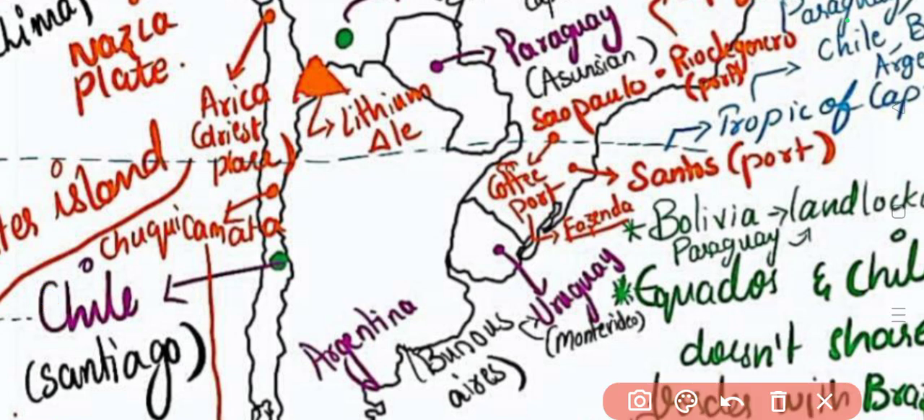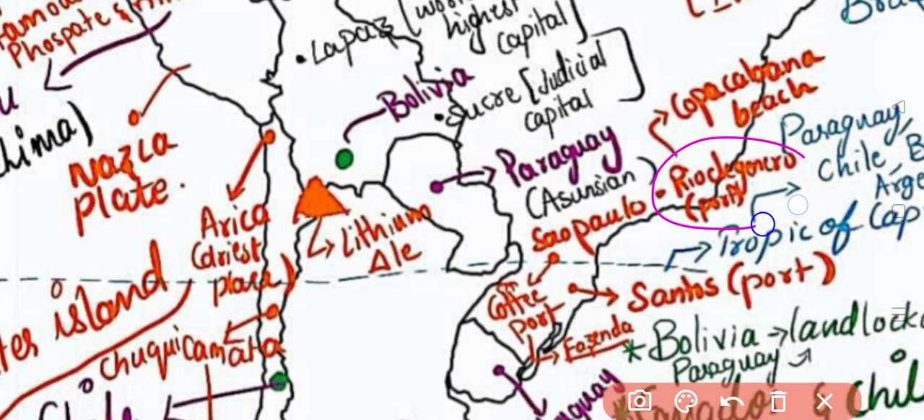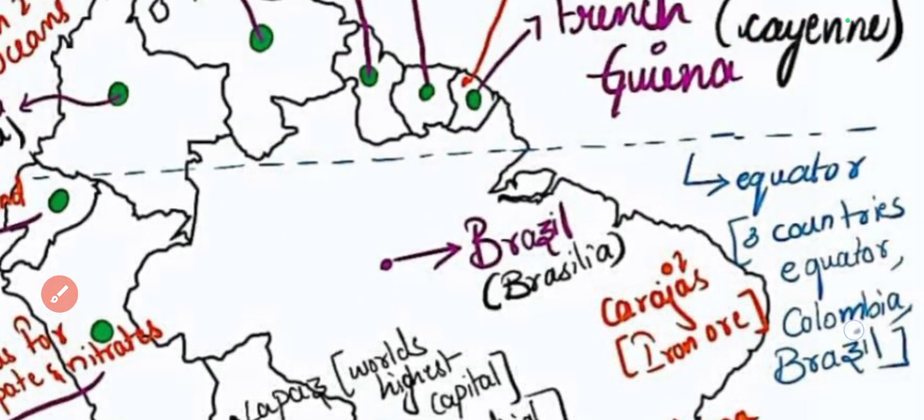So the Tropic of Capricorn is passing through Brazil. On it there is a location named Sao Paulo, which is famous for fazendas. Even Santos Port, which is to the south of the Tropic of Capricorn, is also famous for fazendas. And to the north of it lies a location named Rio de Janeiro, which is famous for Copacabana beach and is also an important port area. Okay, so these are the important things.